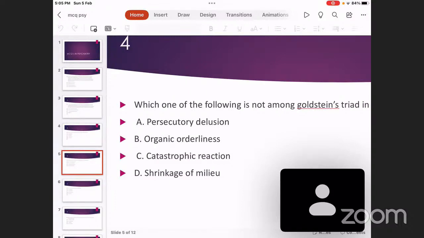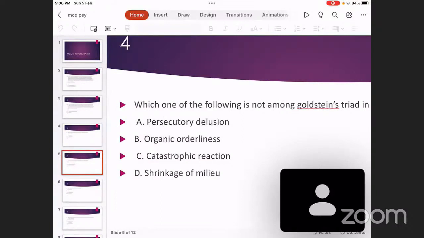That is catastrophic reaction. And shrinkage of milieu, M-I-L-I-E-U, milieu means environment of activity. Shrinkage of milieu means this person who was very socially active with a lot of friends, who used to go out on holidays, engaging in various social, political, cultural activities. When he becomes demented, he becomes afraid of going out because he fears that he may lose his way. So what he does is, he wants somebody else to accompany him whenever he goes out. And after a certain stage, he does not go out even when there is somebody along with him. He prefers to remain at home.